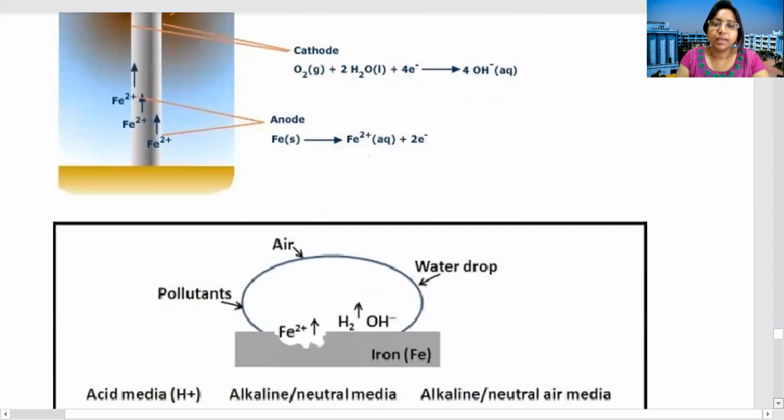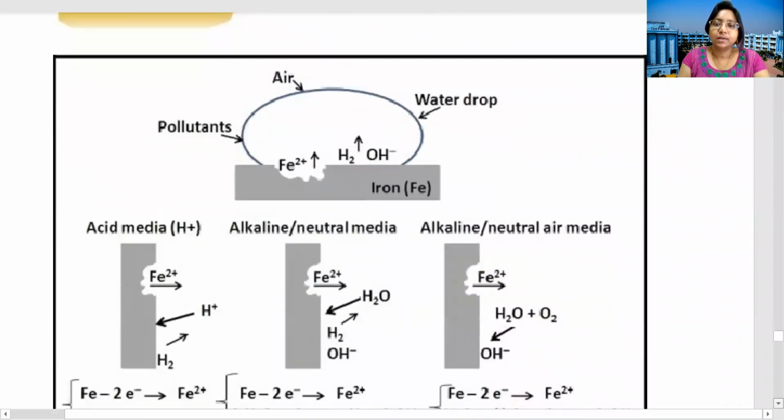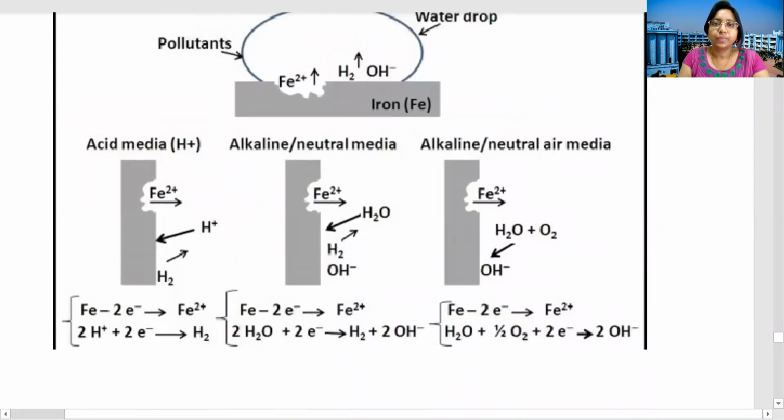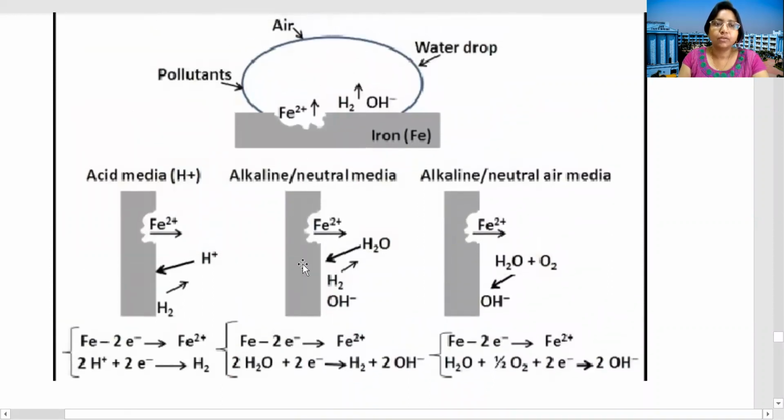And here you can see the different conditions under which iron will be corroded: the acidic media, the alkaline media, and the neutral air media. So the reaction will be different.